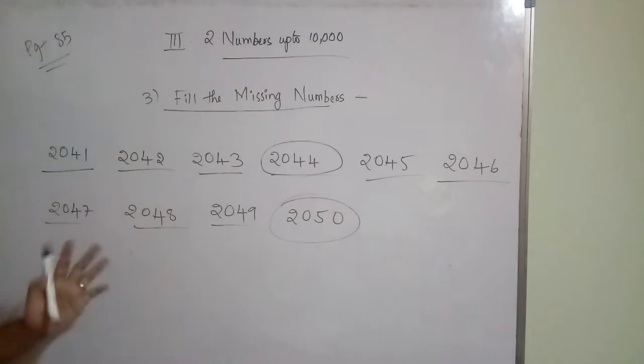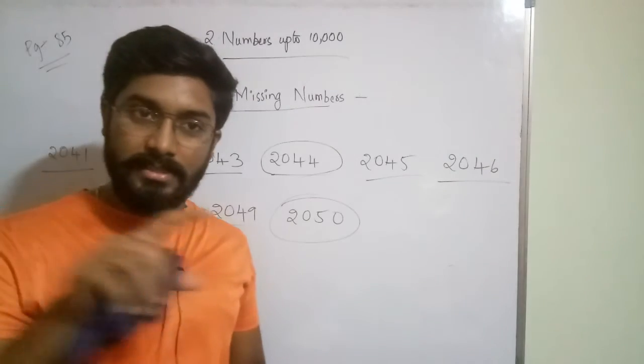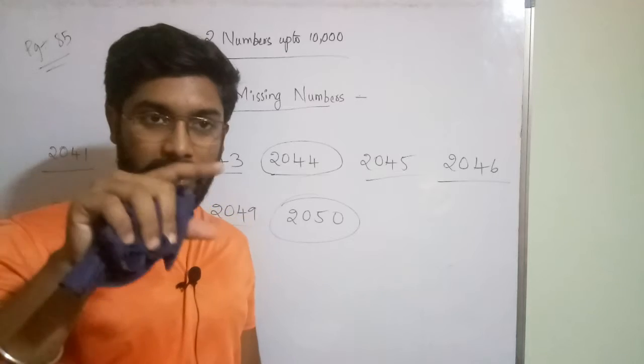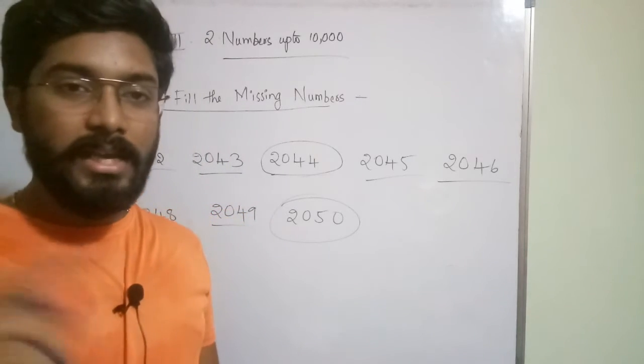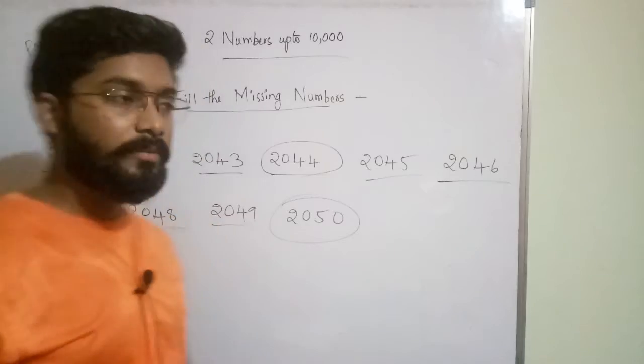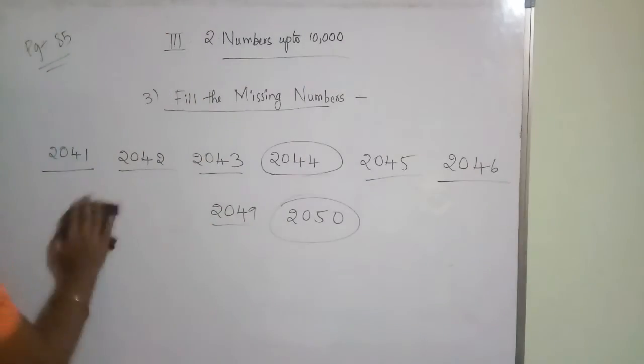The starting number he has not given. In the first box he has given, there are two parts, no, starting from 2001 to 2050, that is one box. And in the second box he has not given the starting number. We have to find out how. Let us see.